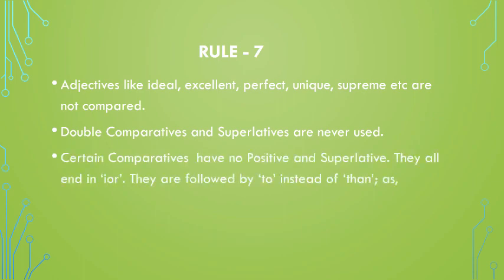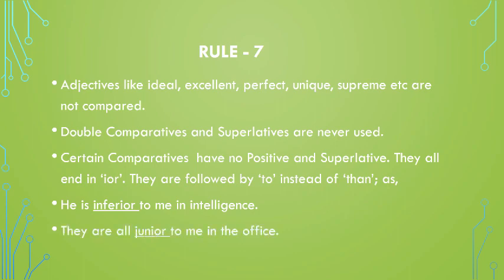Certain comparatives have no positive and superlative. They all end in ior. They are followed by to instead of than. Example: He is inferior to me in intelligence. They are all junior to me in the office.